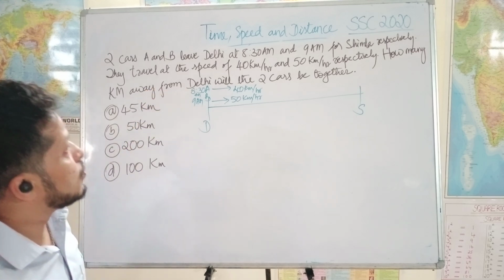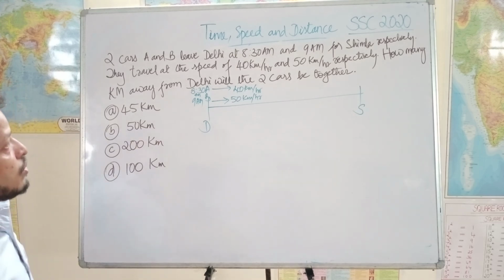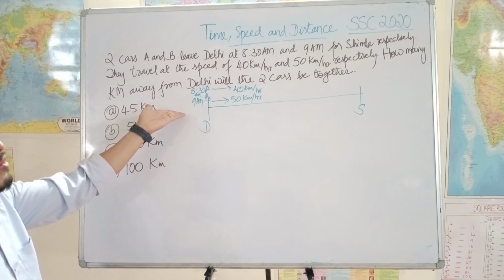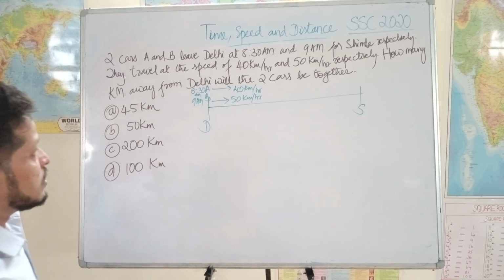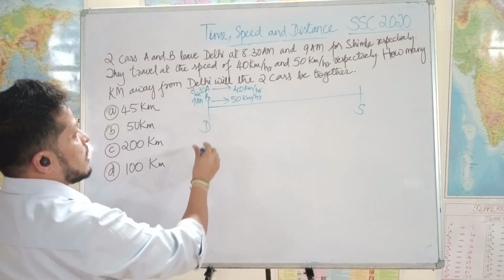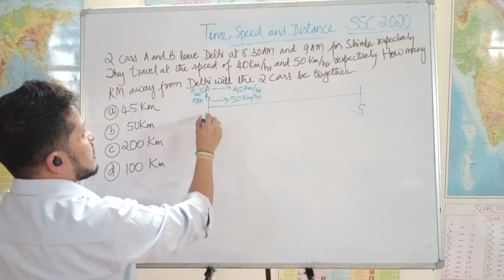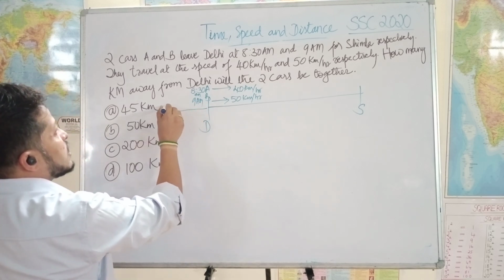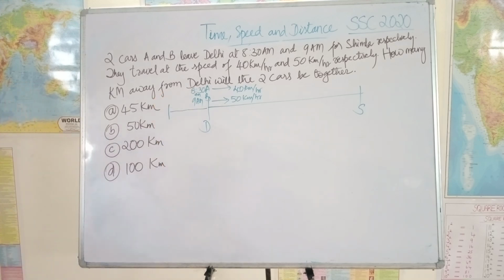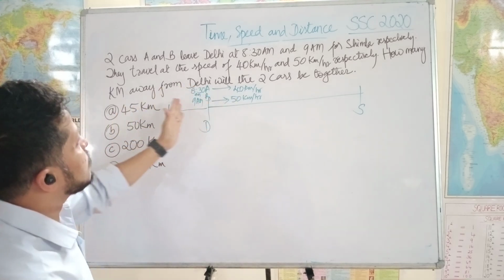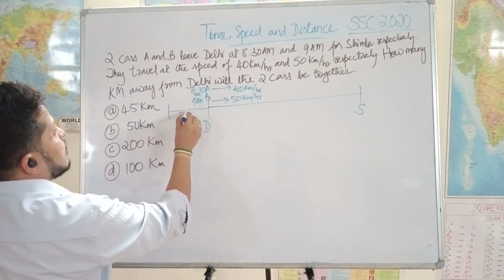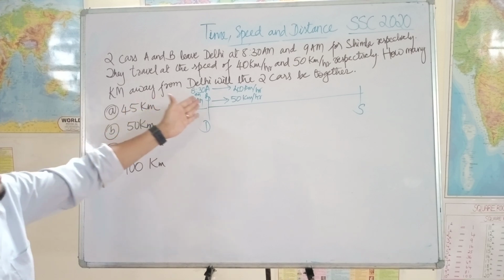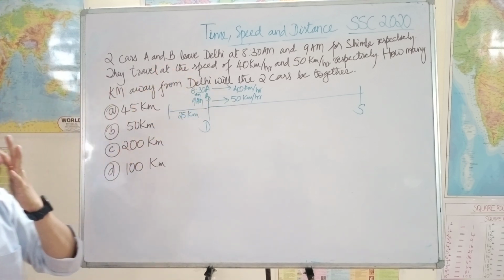So what do we do? Can we ask both to start at 8:30? Can we do that? Then what happens? If you ask both to start at 8:30, instead of starting from Delhi, let's make B start early from a distance before Delhi. He started half an hour extra, so let's give him a distance of 25 kilometers before Delhi. So let him start from here. If he is starting from here and A is starting from here, both starting at 8:30, our issue is resolved.